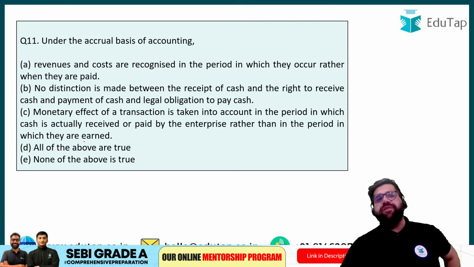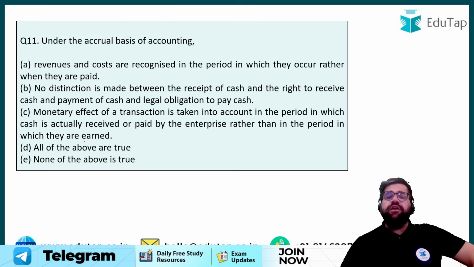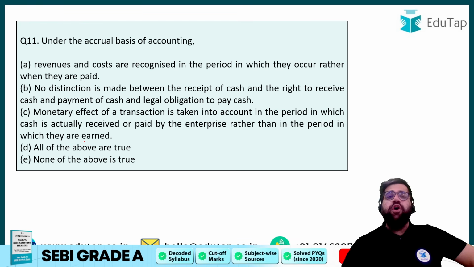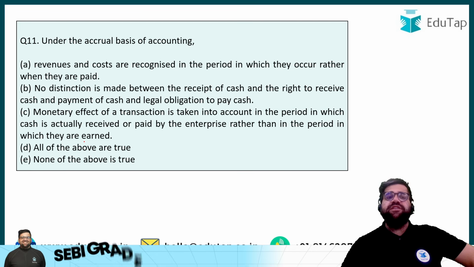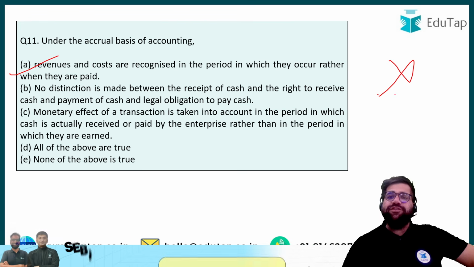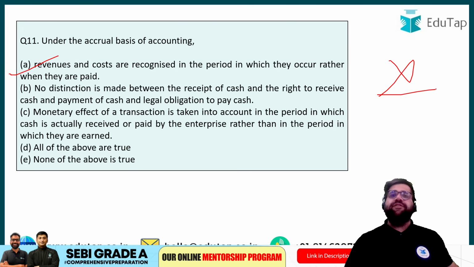Question number 11 now. Under the accrual base of accounting, revenues and costs are recorded on the basis of the period in which they have occurred rather than when they are paid. No distinction between the receipt of cash and the right to receive the cash, or the payment of cash, or a legal obligation to pay cash. Monetary effect of the transaction is taken into the account in a period in which cash is actually received or paid by an enterprise other than the period in which they are earned. So what will be the correct answer over here? Definitely option number A. Is this tough? Is this really tough? The answer is no. This is hell easy, right? And we are currently revising all the concepts. So answer will be option number A.